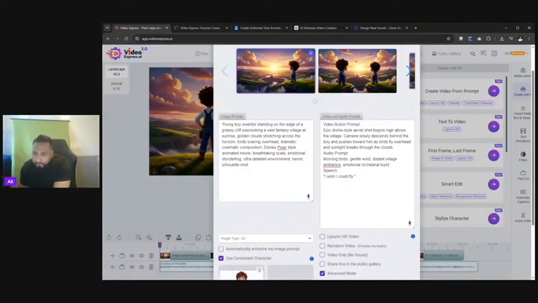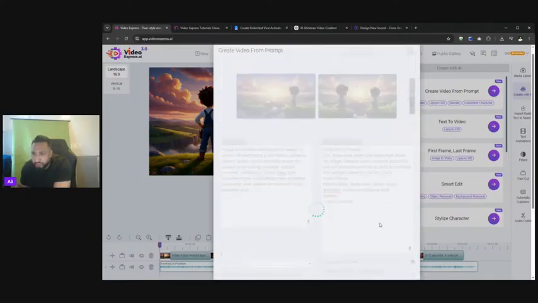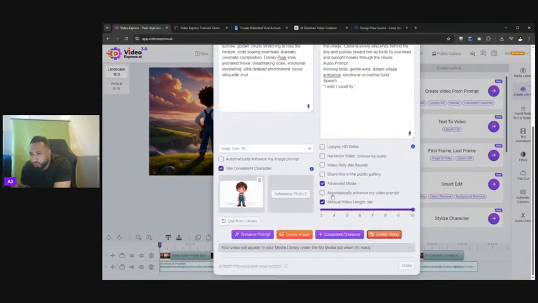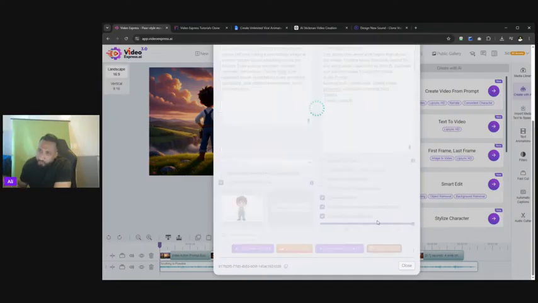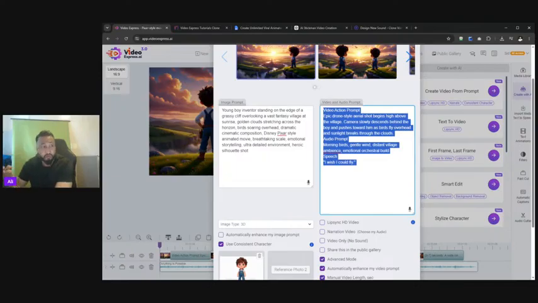Now, once we've done that, a good rule of thumb is, Sid also mentioned this, that you can create the video. Now we can go ahead and create the video on that. Once I've created one video, you can also select automatically enhance my video prompt. What that will do is, just like the image prompt, the AI will take my basic prompt and enhance it further. So you're now going to have 2 videos. One's going to be the basic prompt, one's going to be the AI enhanced prompt. So that allows you to have a choice, and you can see which one is going to be a much better production. You can pick and choose which one you want to add into your scene. It's completely up to you.